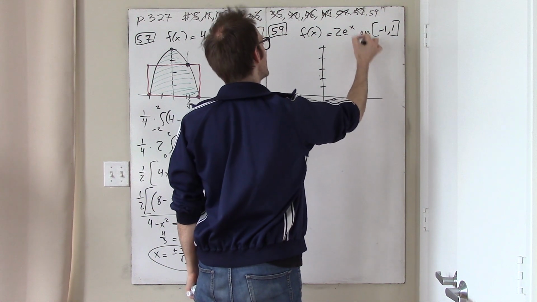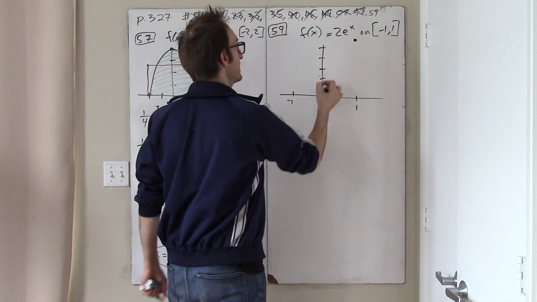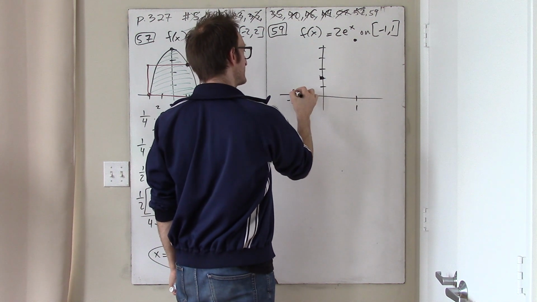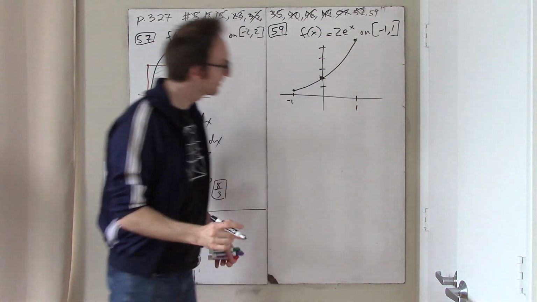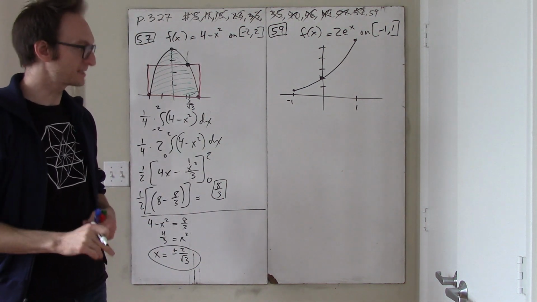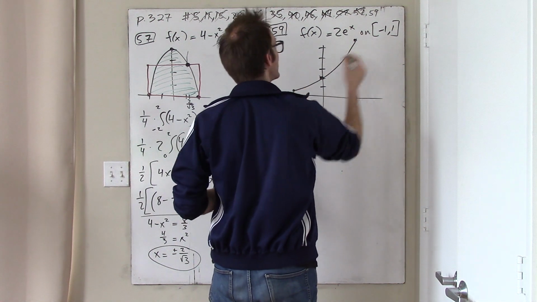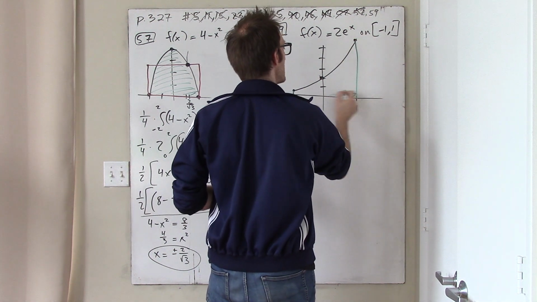So we're going to be up here. And when I plug in 1, I'm going to get 2e, and when I plug in -1, I'm going to get 2/3. I guess it doesn't really matter to have such an accurate graph, but I think it does help. So there is my curve. And I want to know how big is this curve on average.